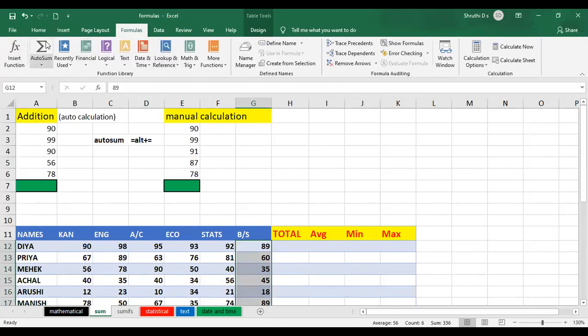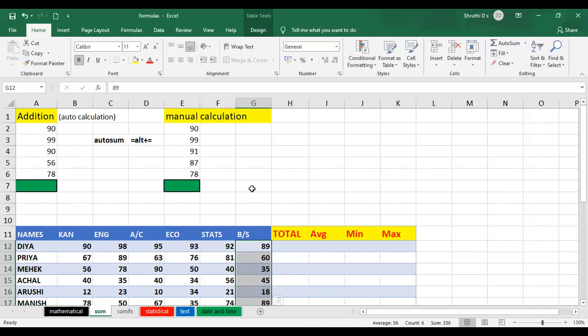You can see auto sum, recently used, financial, logical, text, date and time, lookup reference, math and trigonometric, more functions options. Specifically in this session, we are going to see some mathematical formulas, statistical and text formulas. I'll see how much I am able to complete today, and the rest of them I'm going to complete in the next session. So today's session will start with mathematical formulas.